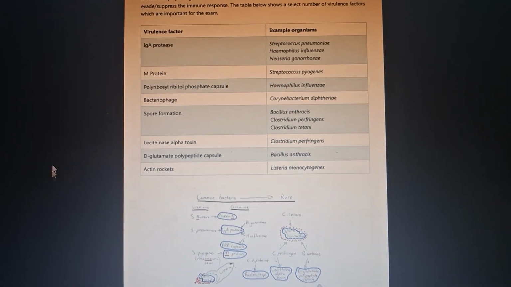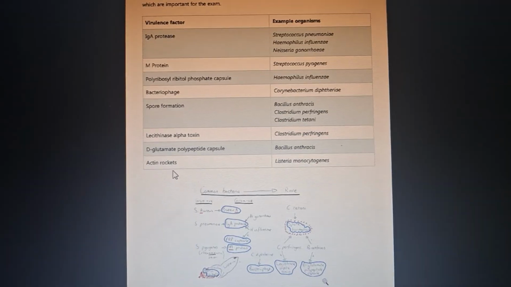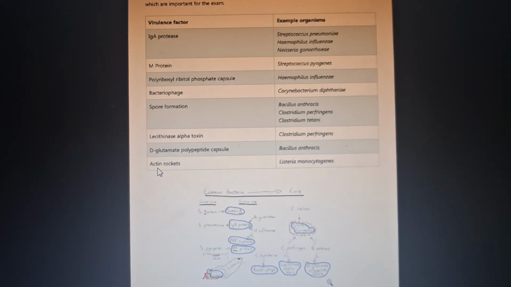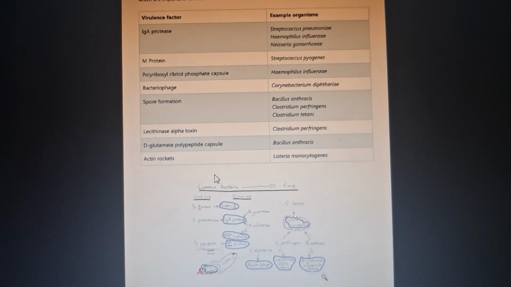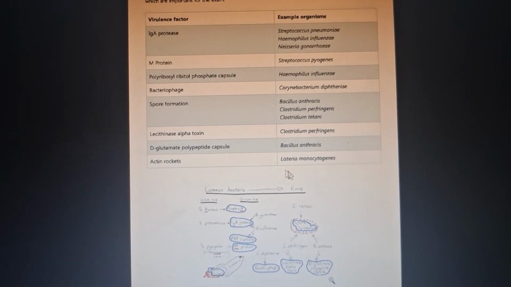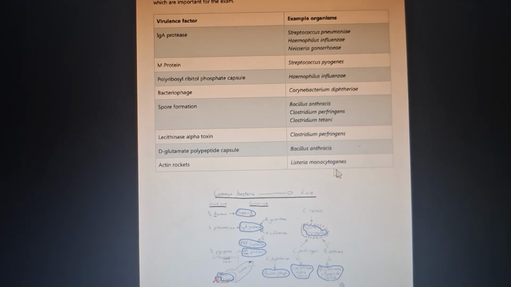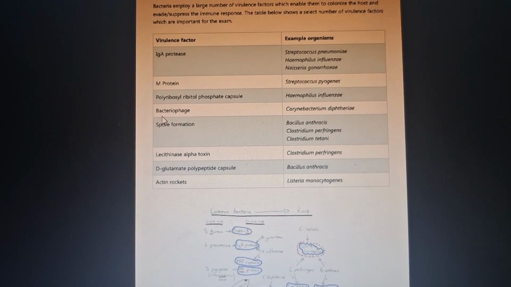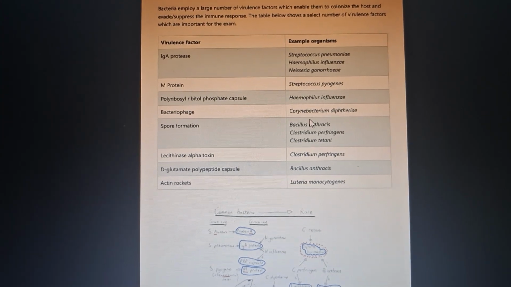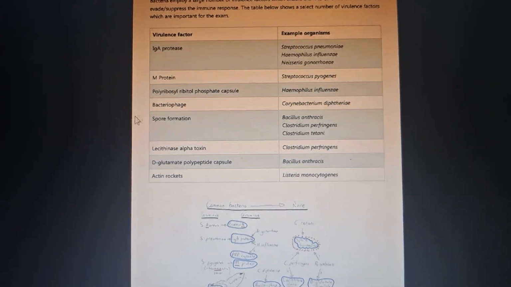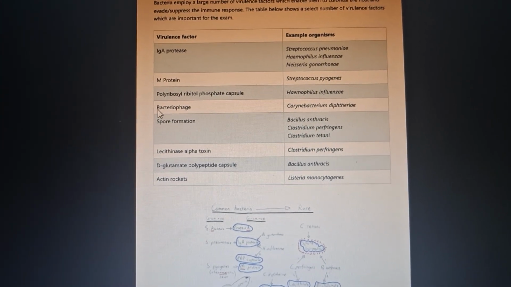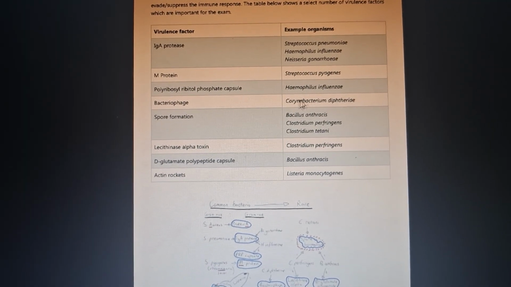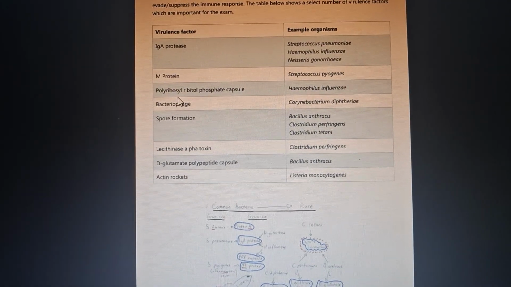Remember that resistance to lectins. Okay, how can we remember this? Start from the last. Actin rockets. Okay, so remember this. A long man. Okay, A or active long man. Actin rockets, Listeria monocytogenes. Okay. Now you move back to the bacteriophage. Corynebacterium diphtheria. B for bacteriophage, D for diphtheria. BD. Remember, bacteriophage, Corynebacterium diphtheria.